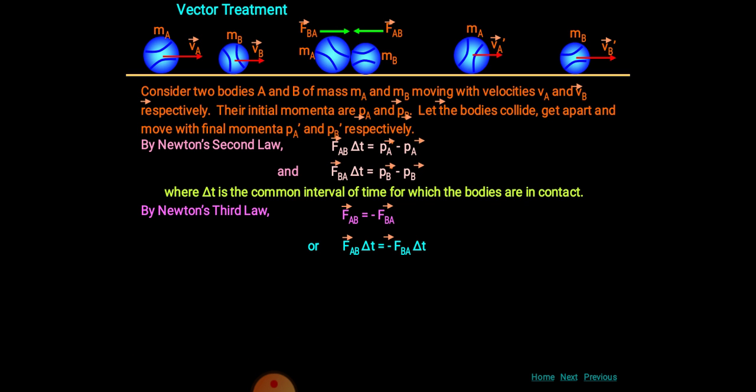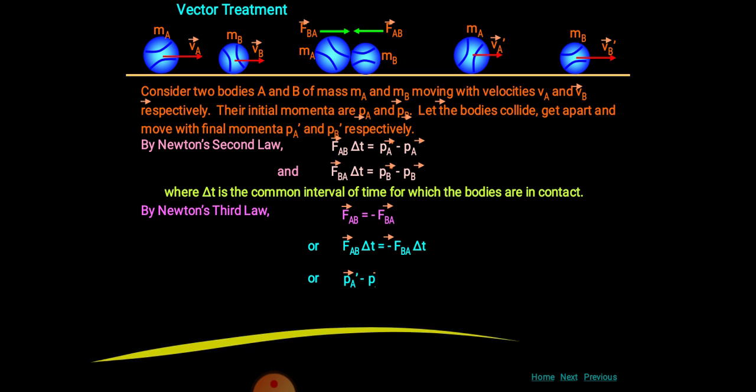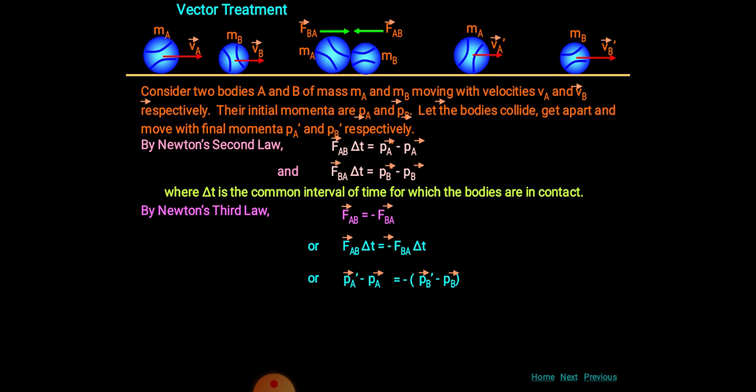So here you already know we have written the equation for FAB delta t. We will put that equation, and we have written already for FBA into delta t. We will put that equation also. So we can write PA dash minus PA, and minus sign as it is, in bracket we have written PB dash minus PB. So we can change the sign, and we will get PA dash plus PB dash is equal to PA plus PB.